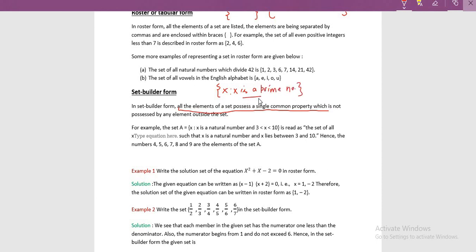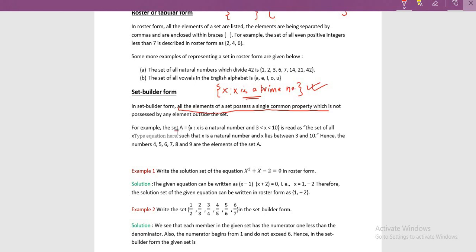So if I take any element from this set, it will have the property that it has only two factors, which will be 1 and the number itself, because you already know the definition of a prime number. So any element you are going to take from this set will have a common property. Now let's see the next example.